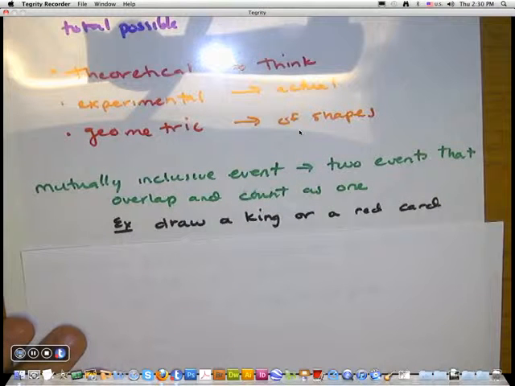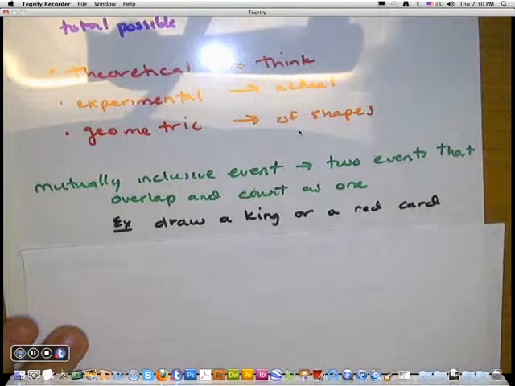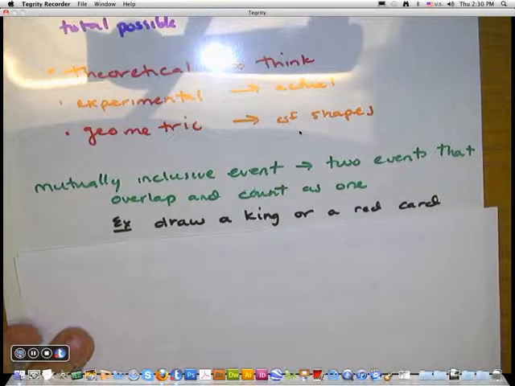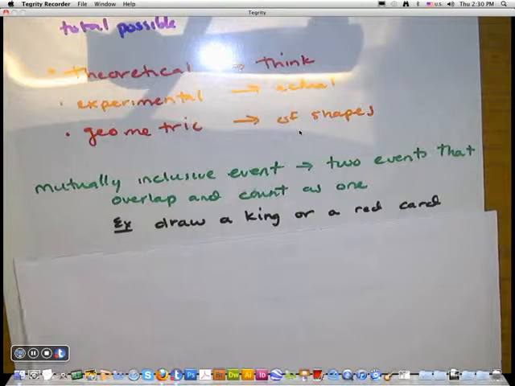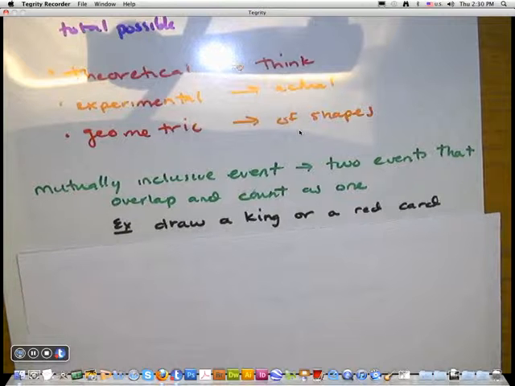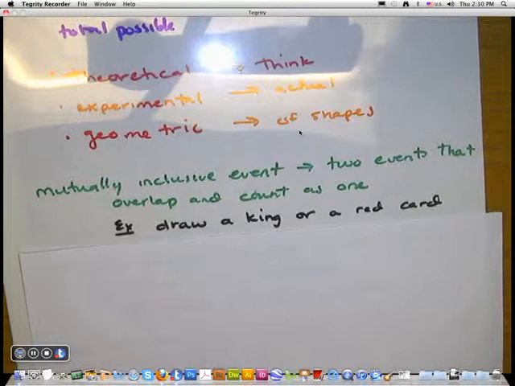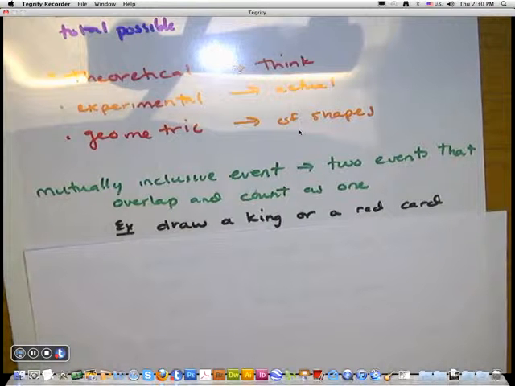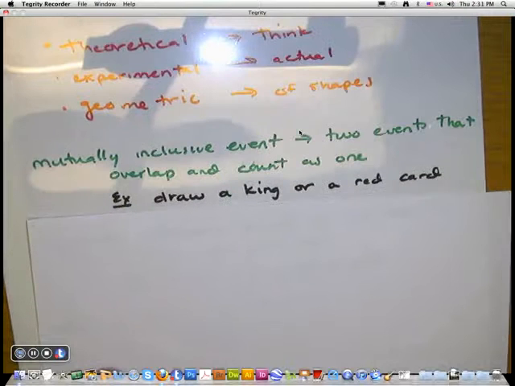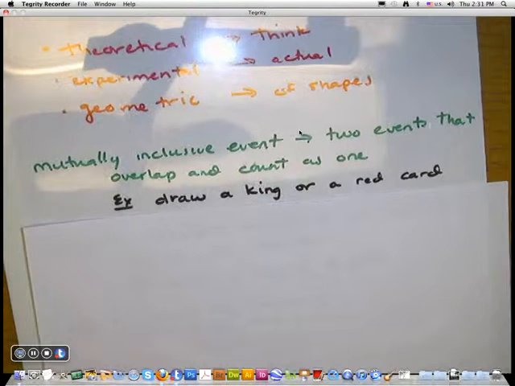For example, what's the probability of drawing a king or a red card? Those are mutually inclusive because kings can be diamonds and hearts, therefore they can be red. So those are inclusive events, 2 events that overlap and count as 1.